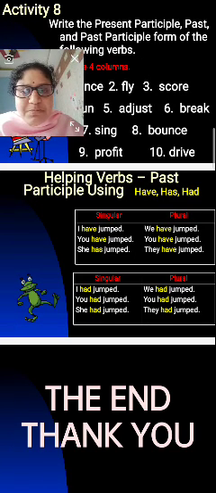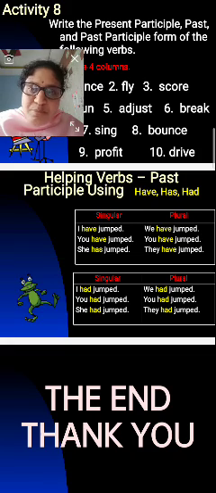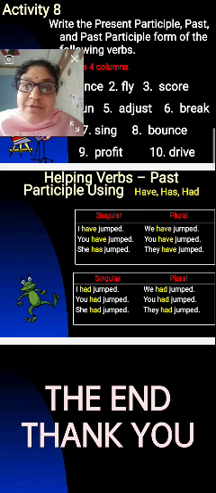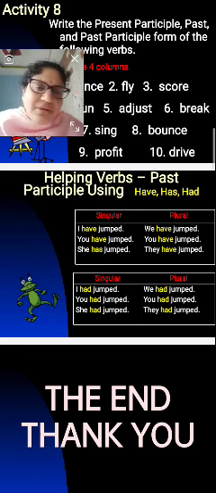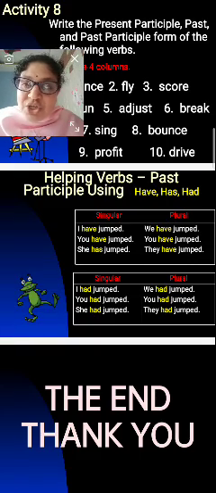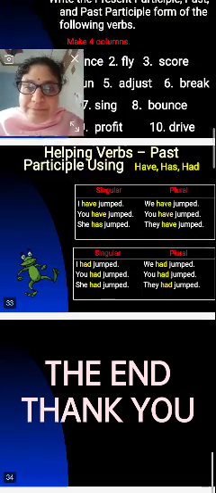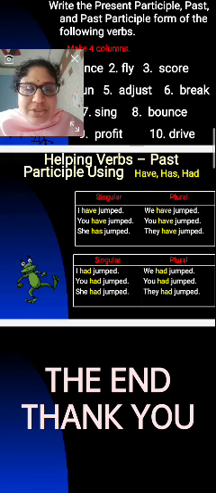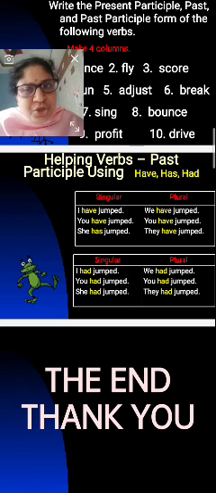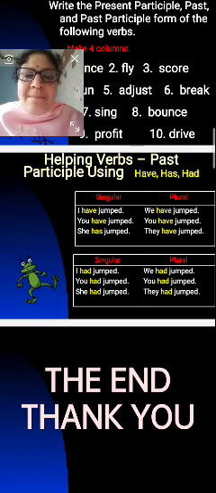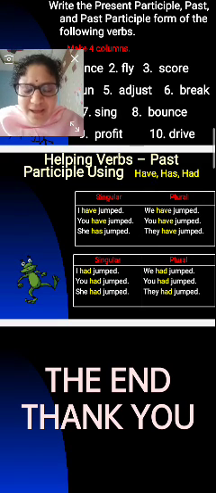Helping verbs, past participle using have, has. Singular and plural: I have jumped. We have jumped. You have jumped. She has jumped. They have jumped. Next, past: I had jumped. We had jumped. You had jumped. She had jumped. They had jumped. So these are the past participle using have, has and had.